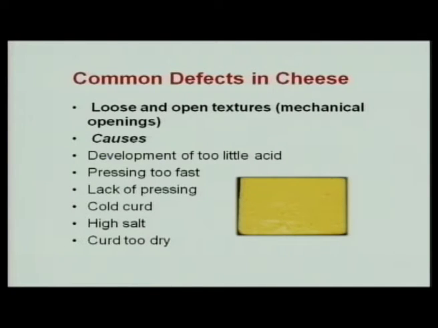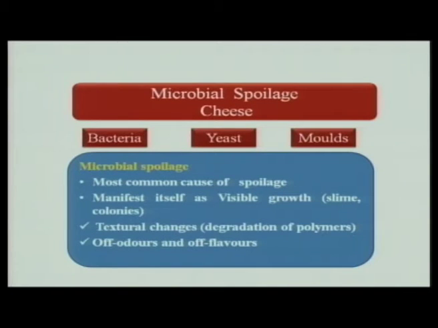And cold curd during pressing, that is the right temperature, or when it is hot during cooking, it should be immediately drained and pressed. High salt will also lead to the inhibition of microbial growth, and the right quantity of salt should be ensured. So, the microbial spoilage is caused by bacteria, yeast and molds.